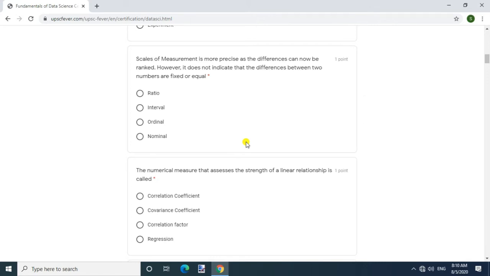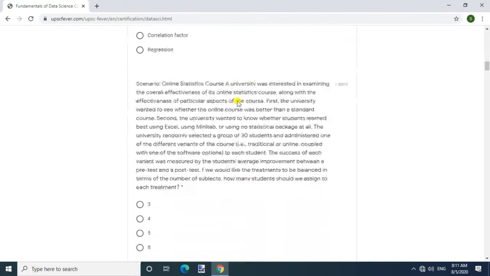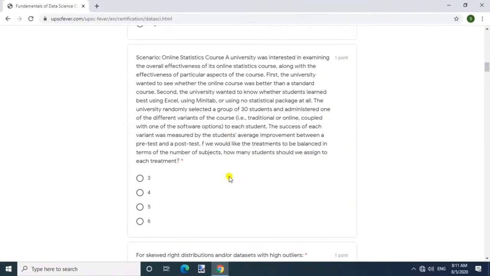However, it does not indicate that the differences between two numbers are fixed or equal. Answer. Ordinal. Question. The numerical measure that assesses the strength of a linear relationship is called answer. Correlation coefficient. Question. Scenario. Online statistics course.